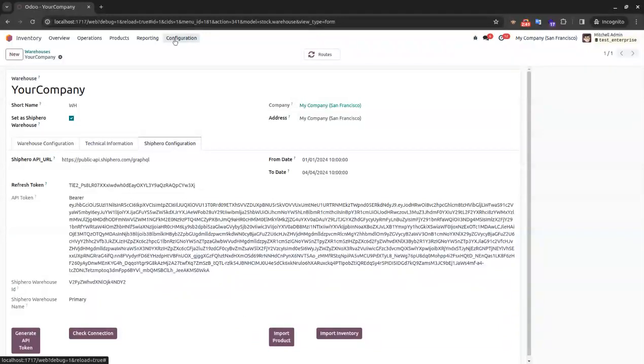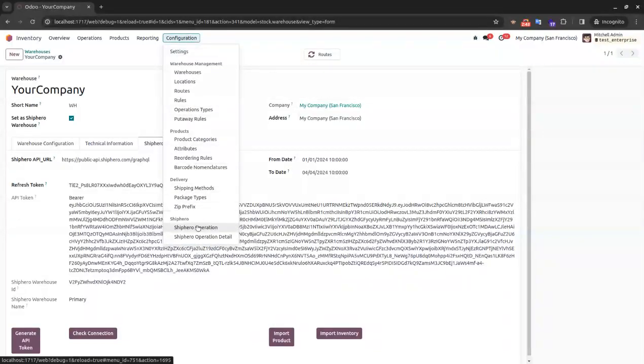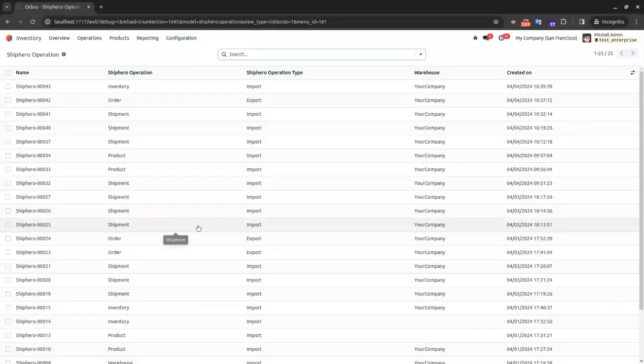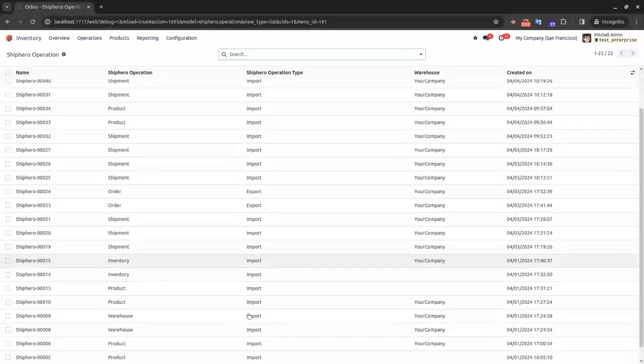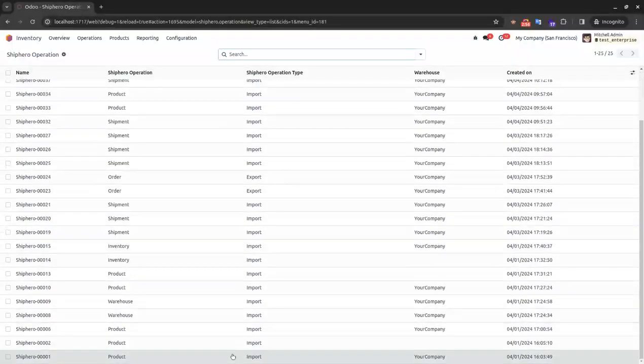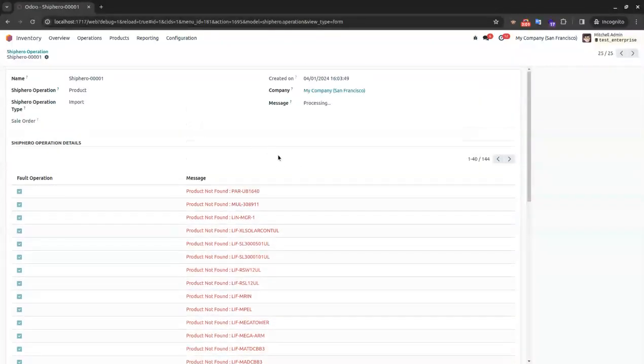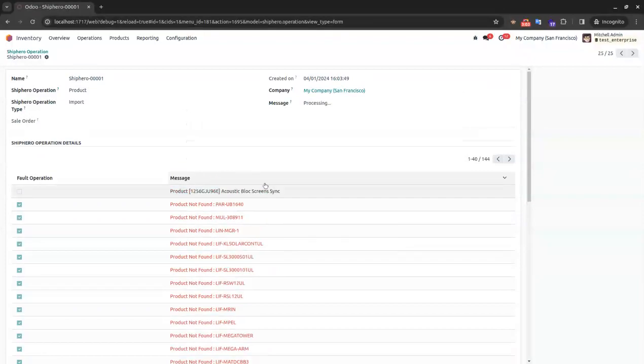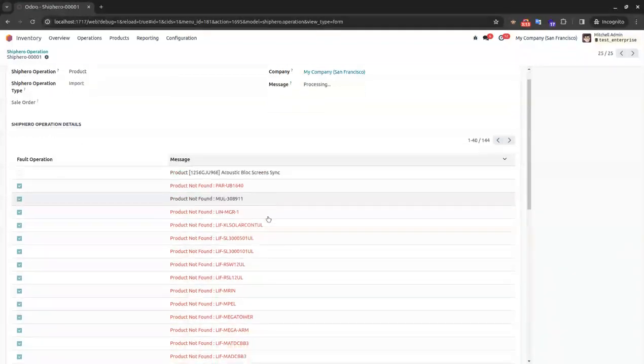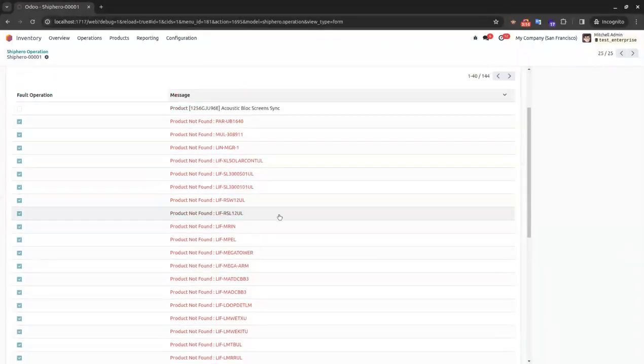You can see the operation log. We will manage the operation log, so you can see that also. When you click on that button, you can see the ShipHero operation. In that, different types of logs will be created, for example this type of log will be created in Odoo. In our case, only one product has a matching SKU, so only that product gets synced. Other than that, the product is not found in Odoo.